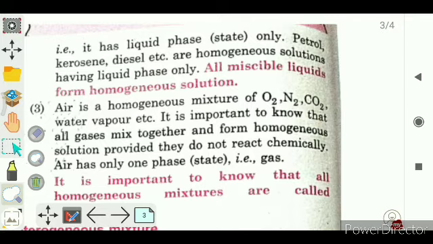What is a solution? A solution is the homogeneous mixture of two or more substances, right? Clear?